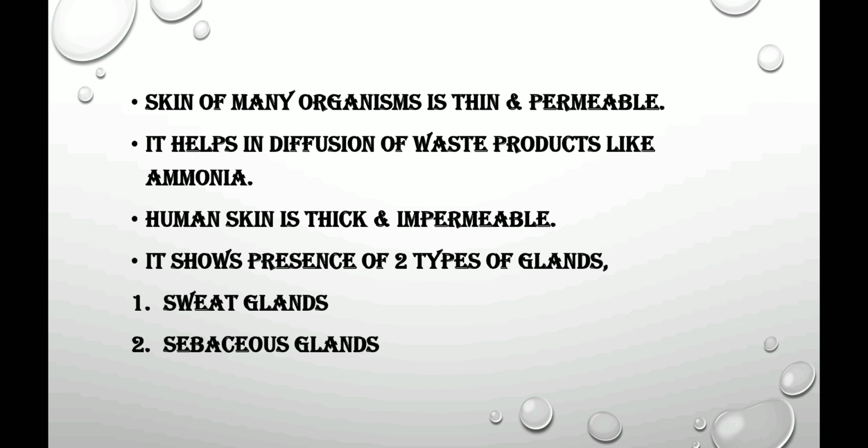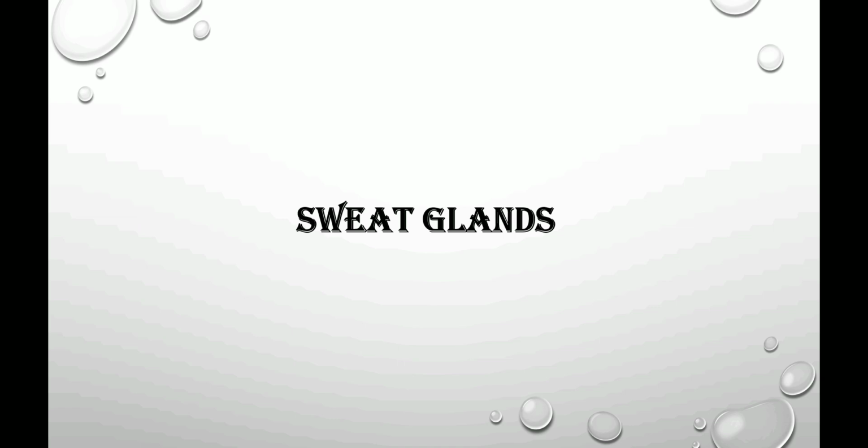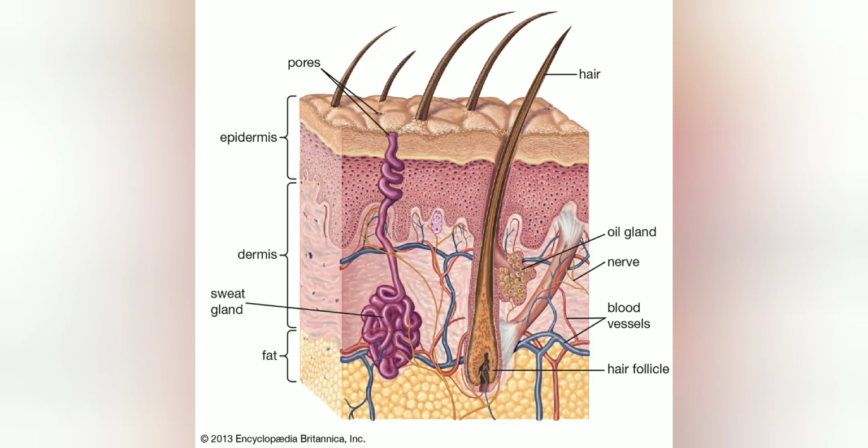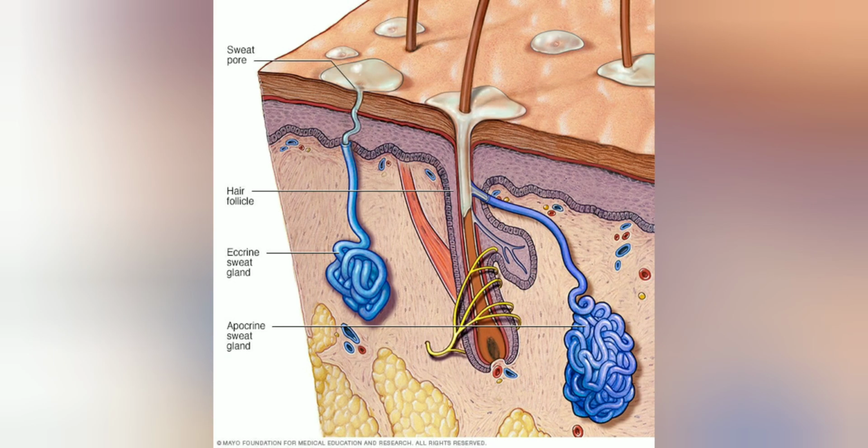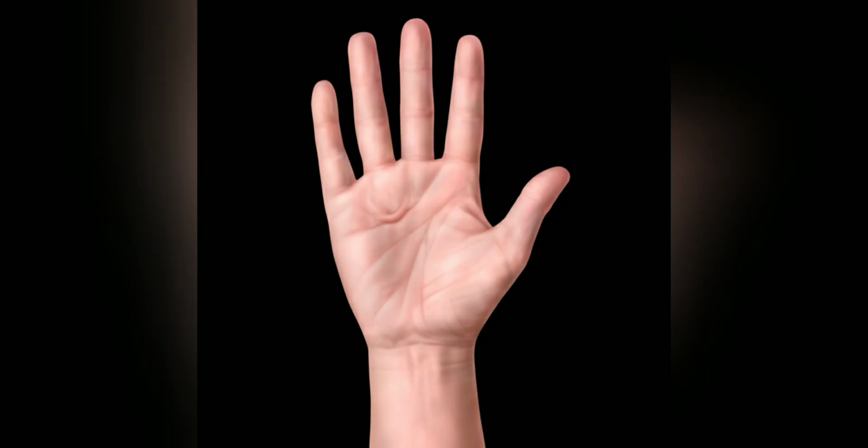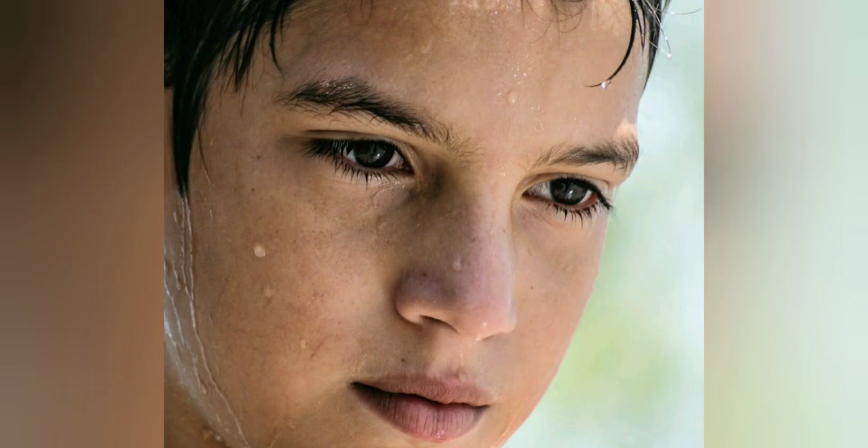Let's see the details of sweat glands. These glands are distributed all over the skin. They are actually found in a large quantity, or you can say they are abundant in palm and facial regions.